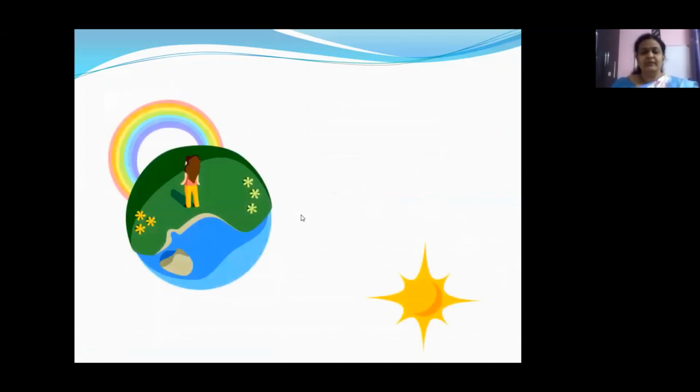Just look at this pretty image, children. A girl is standing here observing a rainbow. Yes, children. See, children, this part is called the horizon. That is where the girl sees the end of earth, where the girl sees the end of the land. She sees the rainbow at the end of the horizon. Okay, children, at the horizon. And the sun is behind her, right? The sun is behind her, and hence she is able to see the rainbow in front of her. Okay, children?